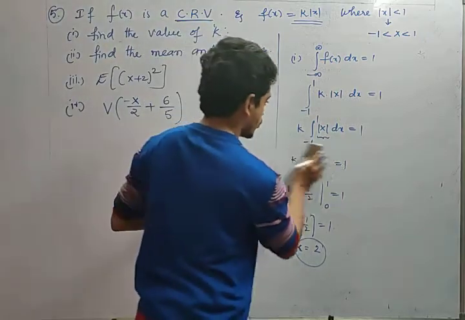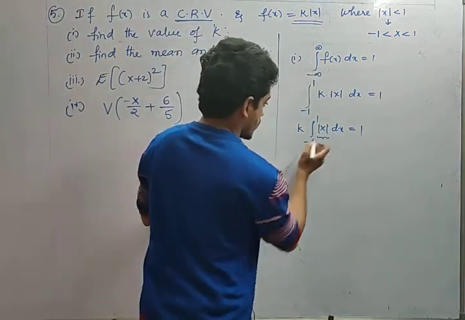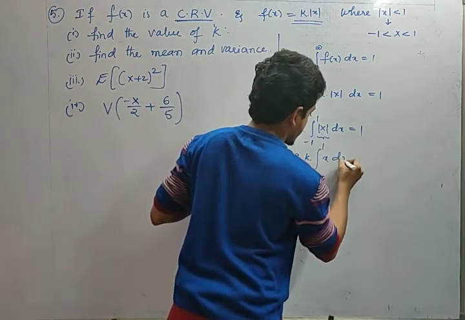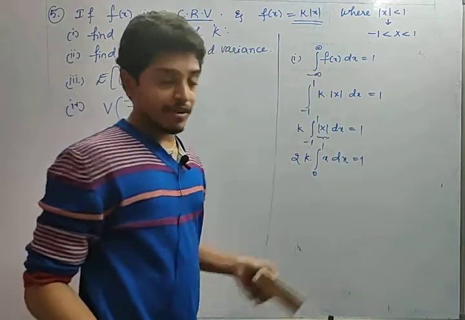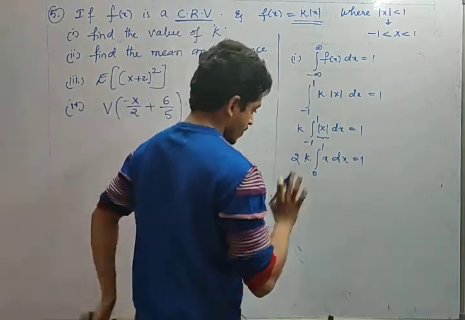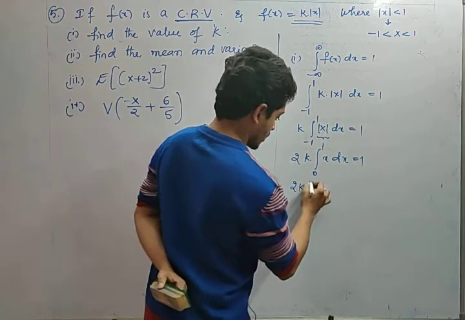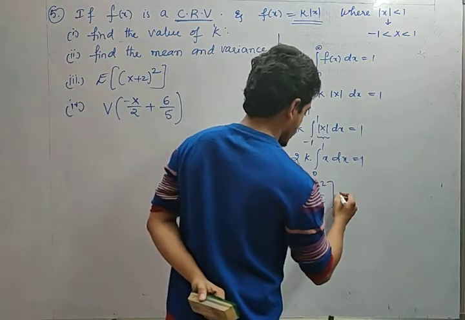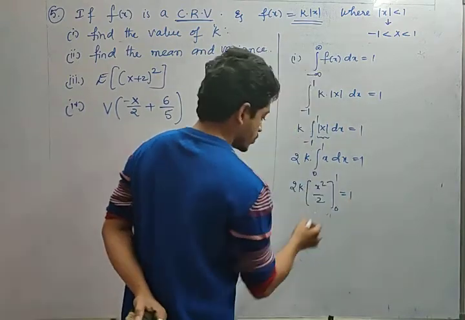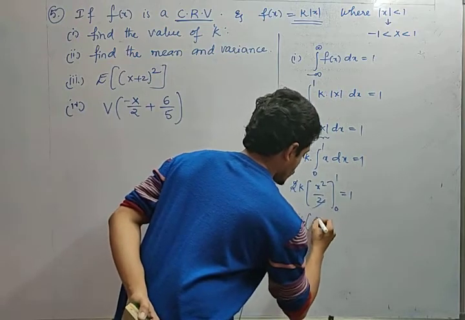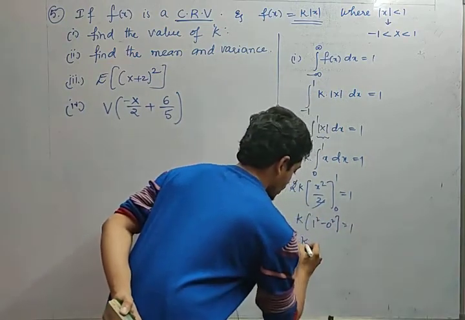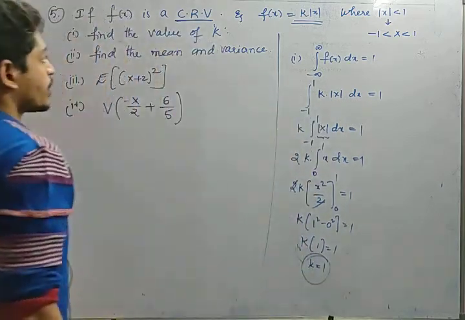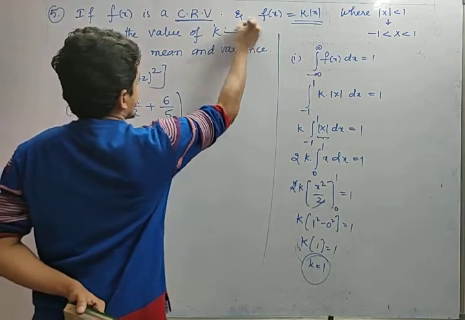Okay, yeah, I forgot to write the 2 value. Integral minus 1 to 1 means 2 into k, 0 to 1 x dx is equal to 1, because 2 into 0 to 1 f of x, right? So there is a value of 2 here, okay, fine. So 2k into, what is the integration of x? X square by 2. Now it's correct. Limits are from 0 to 1, equal to 1. So this 2 will get cancelled. K into 1 square minus 0 square equals 1. That is nothing but k into 1 is equal to 1, where k value is also equal to 1. Hence, what is the value of k, friends? It is equal to 1.